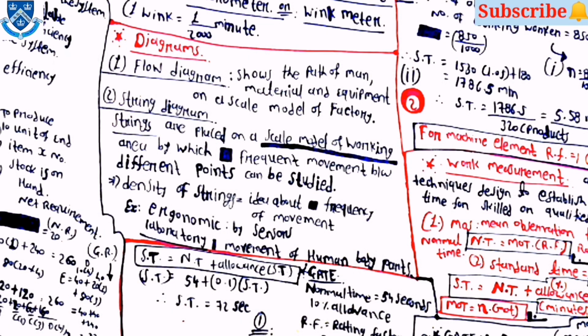Then two types of diagrams are there. First one is flow diagram and second one is string diagram. In the flow diagram, it shows the path of main material and equipment on a scale model of factory, and in the string diagram, strings are placed on a scale model of working area by which the frequent movement between the different points can be studied. Then density of strings gives an idea about the frequency of movement, and examples are like ergonomic.